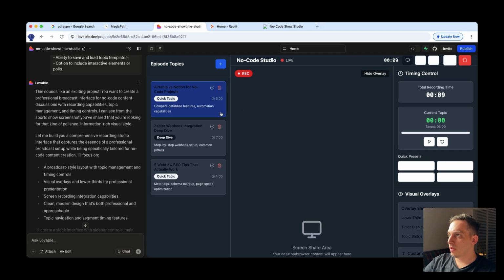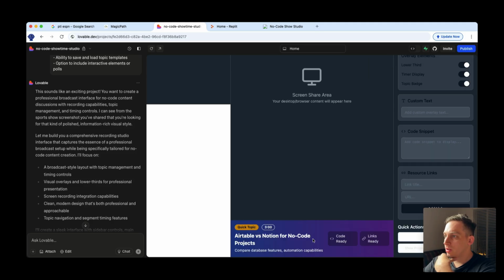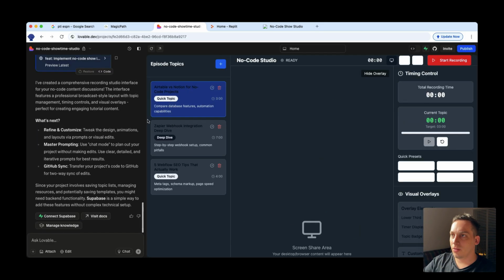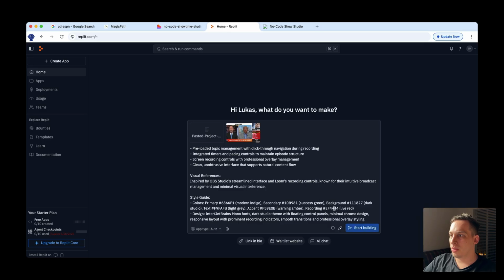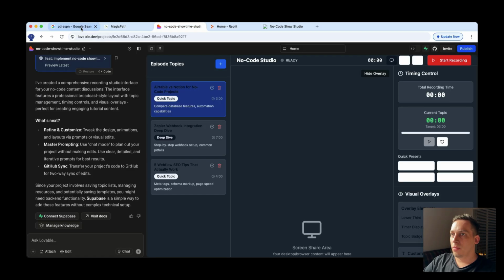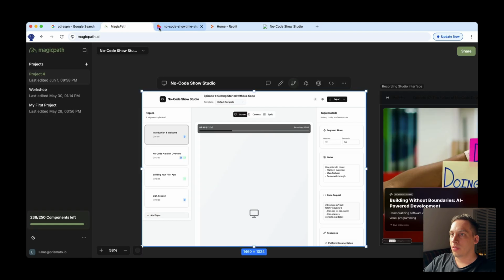Camera view. Okay, we have different views. Quick presets, current topic, total recording time. Pause this. This might be a little bit too complicated. I really don't like to start off with this being so complicated. I think what we're gonna do is we're gonna try to do it from scratch.